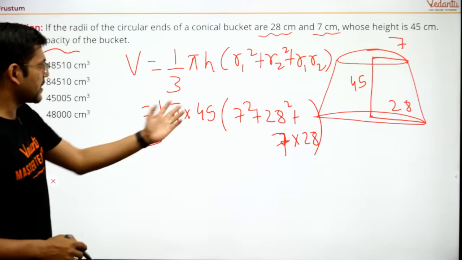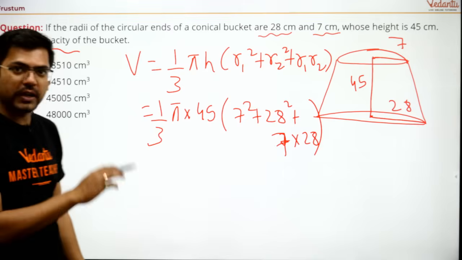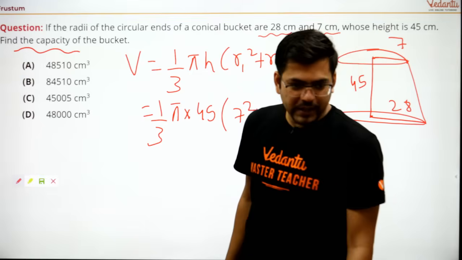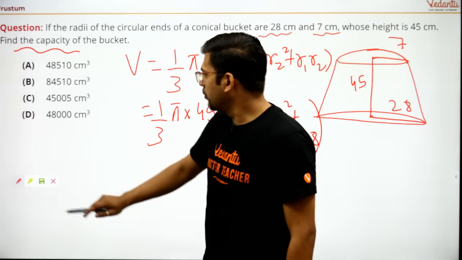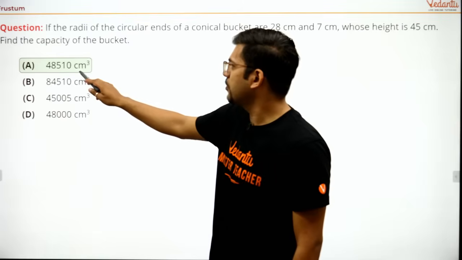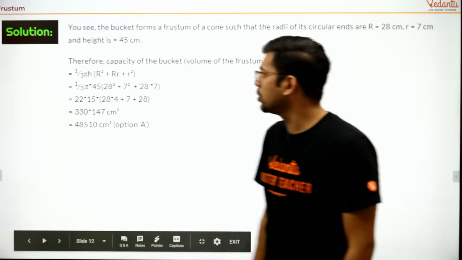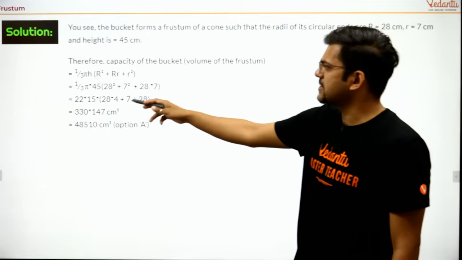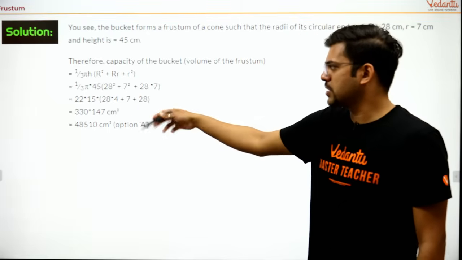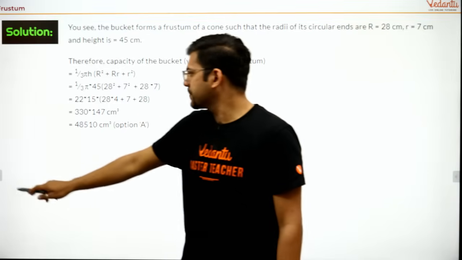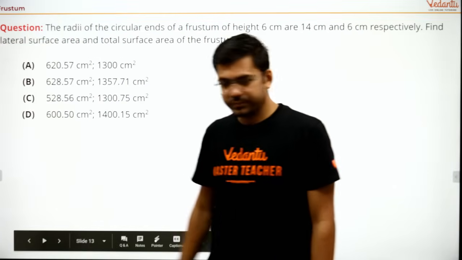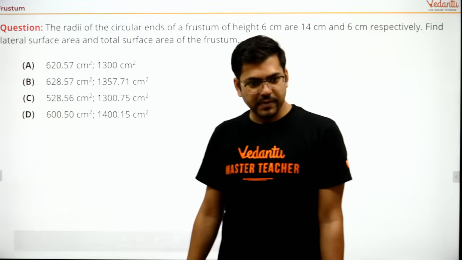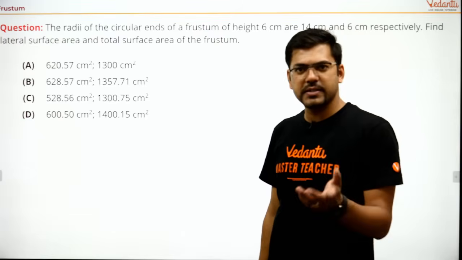Now, this is the complete thing, and after solving this, you will get the solution. I'll just show you the solution. Thank you, sir. That's nice. Moving further, see, this is the answer, 48510, and I have even put the solution here for you all, showing how this has been solved. This is the same thing which I just now said. When you multiply it, you will get the answer. Now moving further. Okay, Roshan has given me the answer, 48510, and I guess he has given the right answer. That's really nice, yaar.